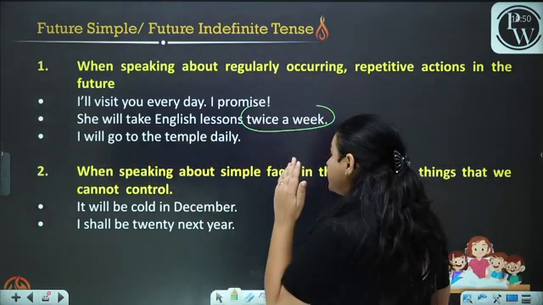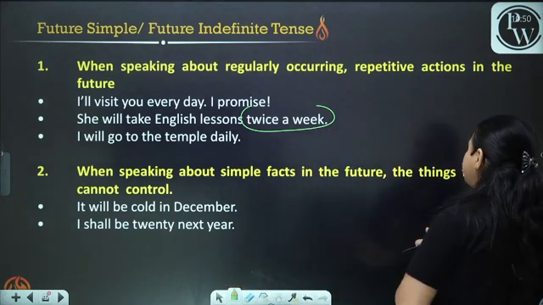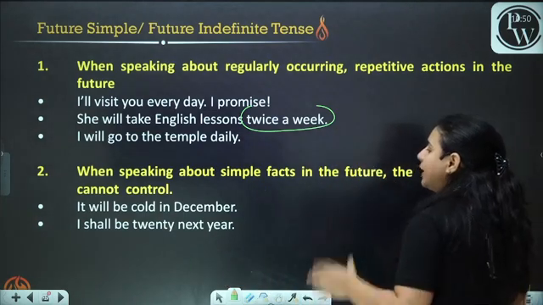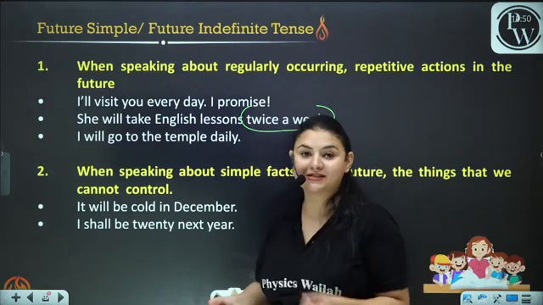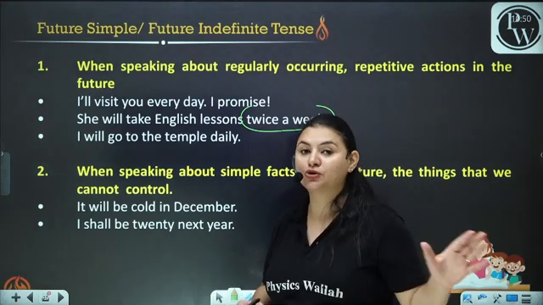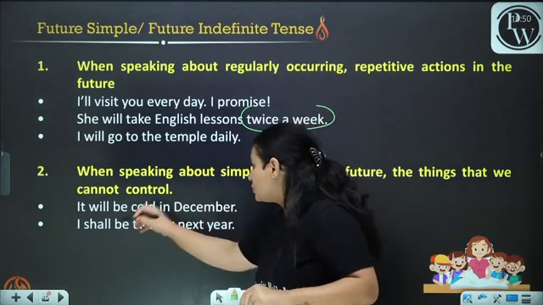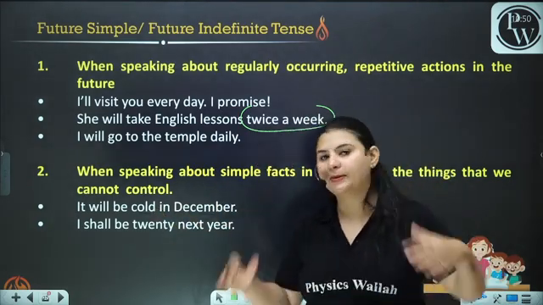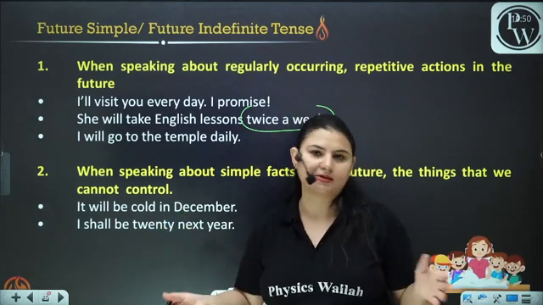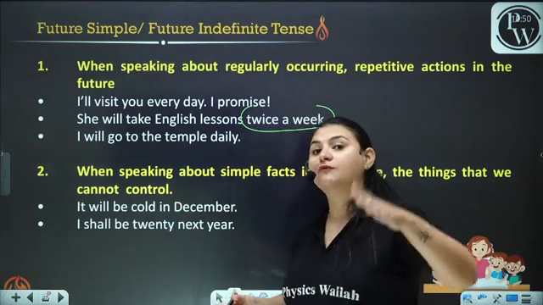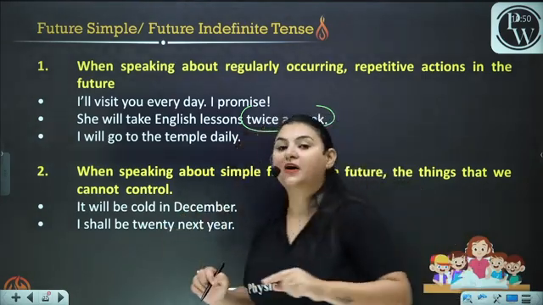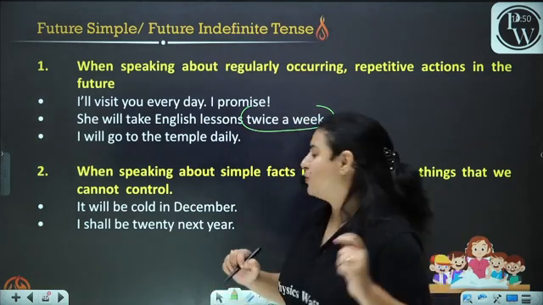Now, when speaking about simple facts in the future, the things that we cannot control, something that is definitely going to happen in the future. It will be cold in December. Obviously, it's December, it is going to be cold. That is why we have used will with it. That is why we have used simple future with it.